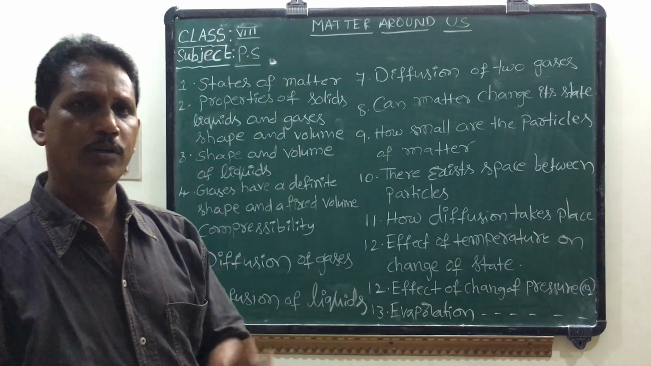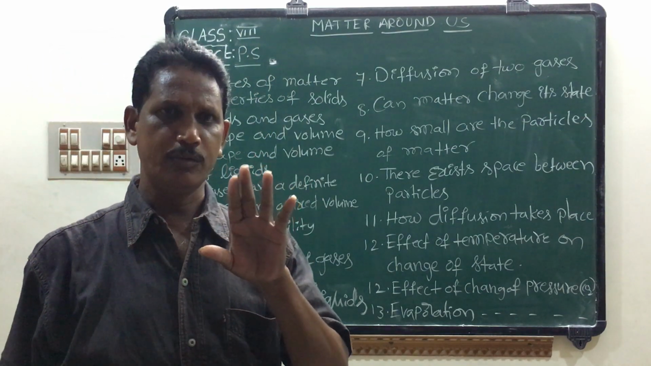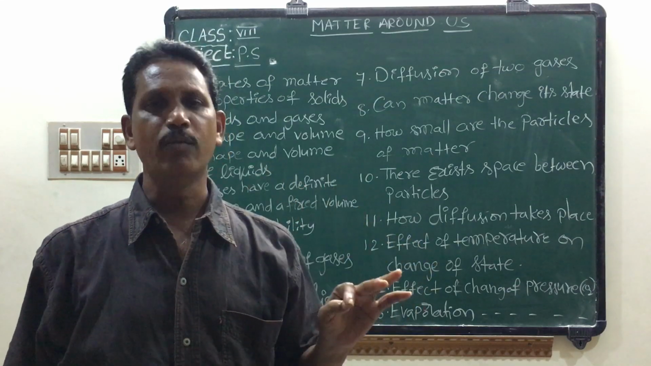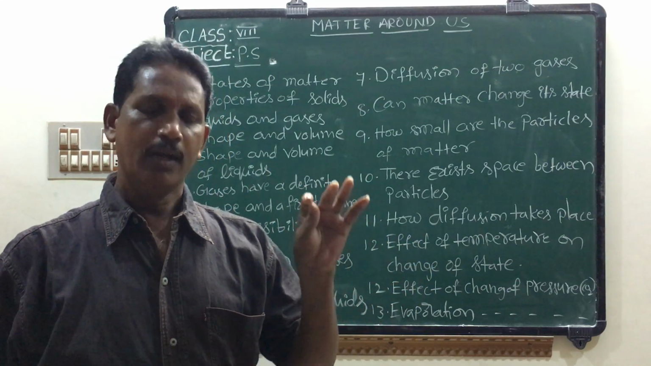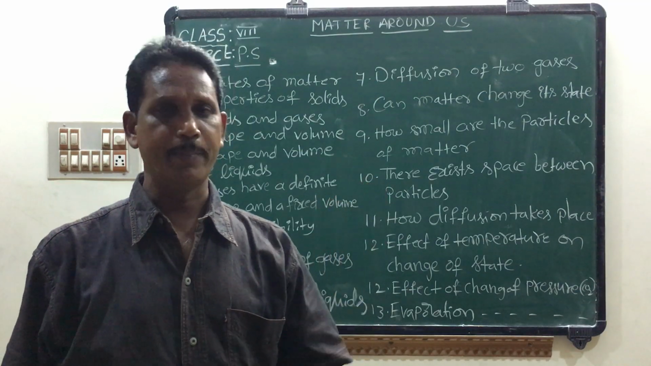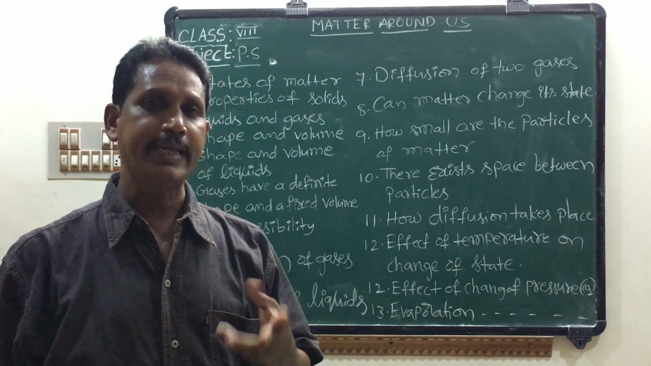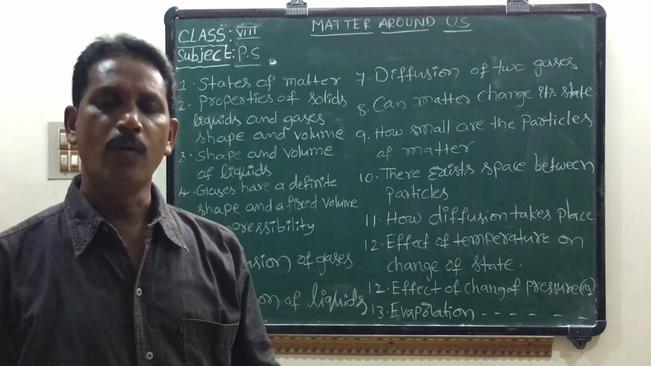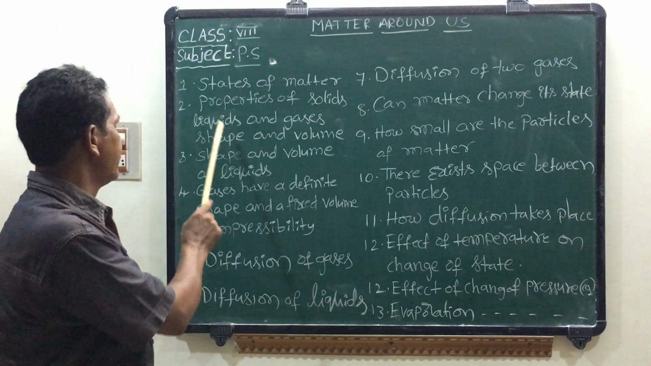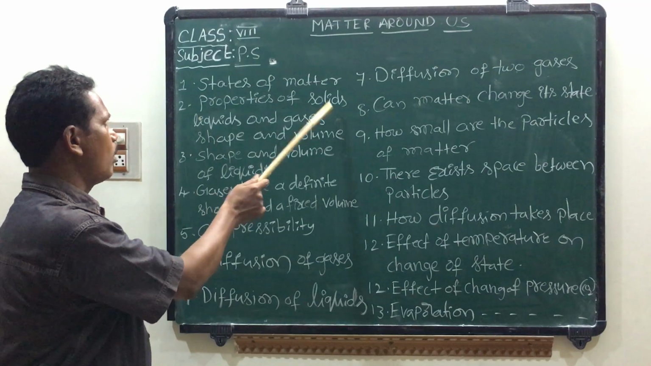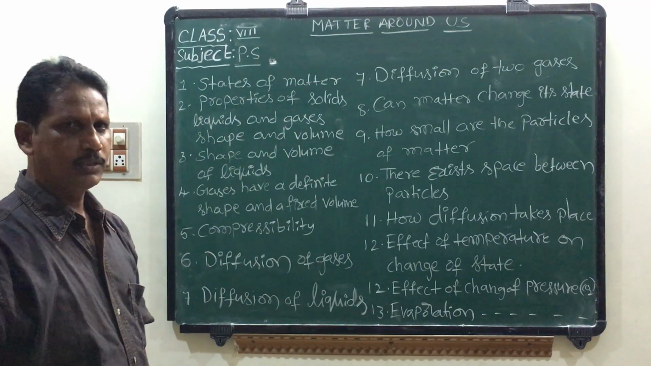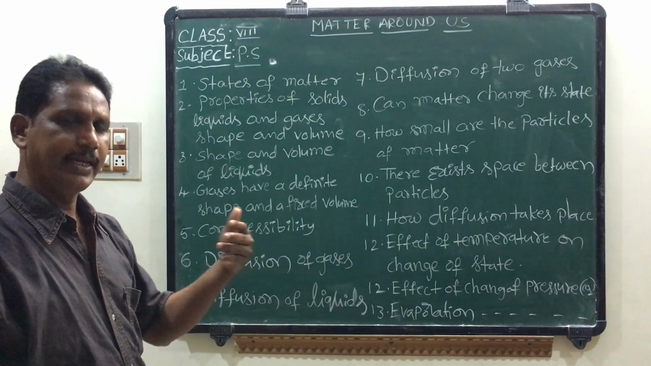We know there are three states of ice: solid ice, liquid water, and water vapor. Ice or water exist in three states: solid ice, liquid water, and water vapor. Next one, properties of solids, liquids, and gases.